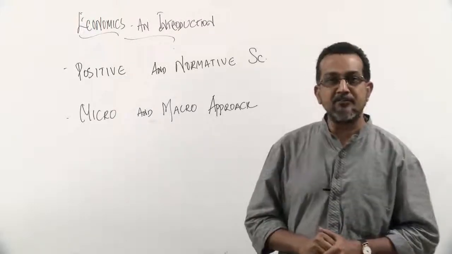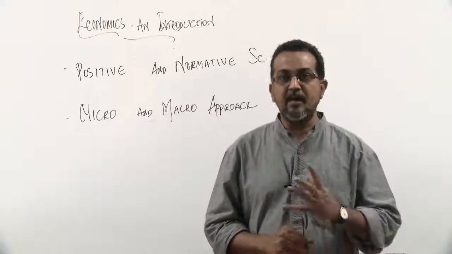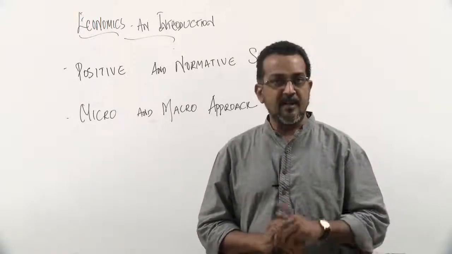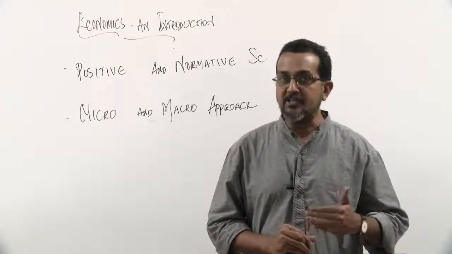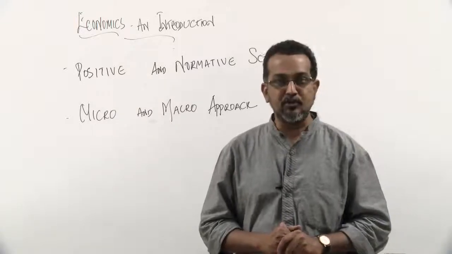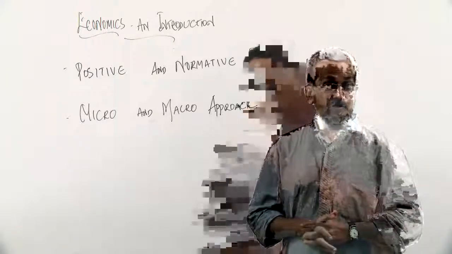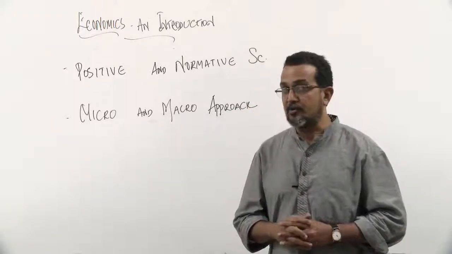Now, economics is both a positive and a normative science. Economics explains the phenomenon of poverty. It defines what poverty is and how it exists. At the same time, it should also consider it as a problem and suggest ways of solving poverty as a social issue. Economics studies a phenomenon and also gives judgment as to whether that's right or wrong, good or bad.